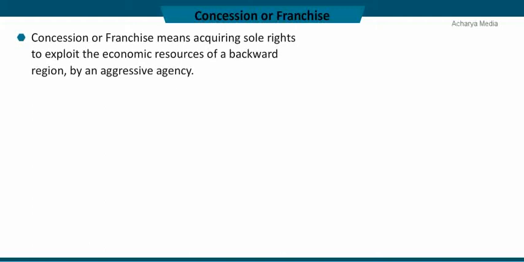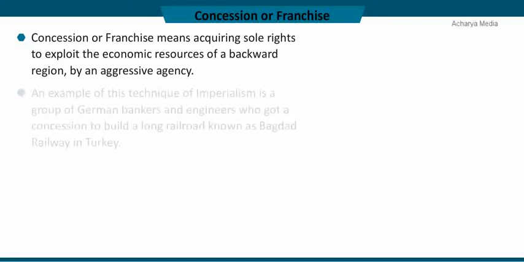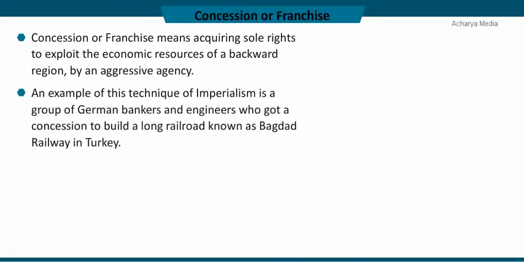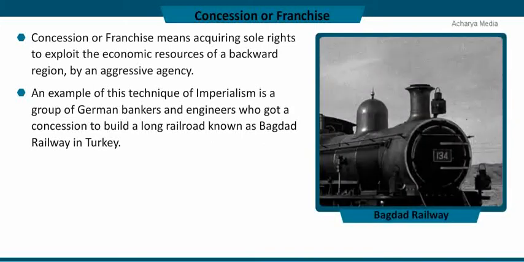Concession or franchise. Concession or franchise means acquiring sole rights to exploit the economic resources of a backward region by an aggressive agency. An example of this technique of imperialism is a group of German bankers and engineers who got a concession to build a long railroad known as the Baghdad Railway in Turkey.